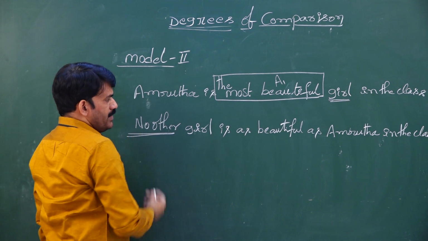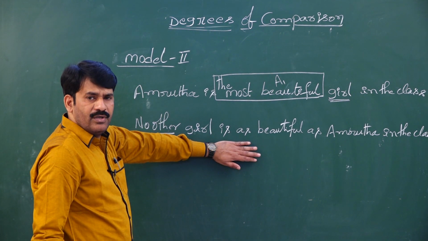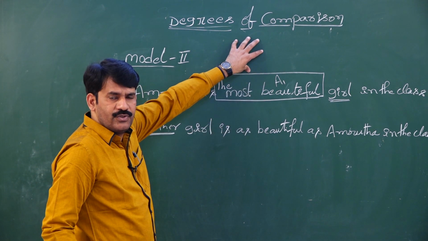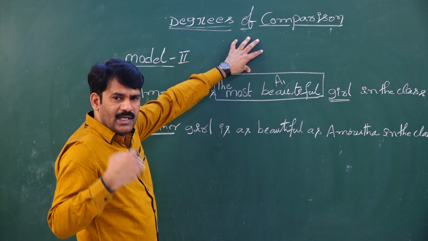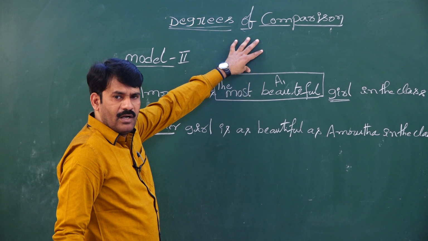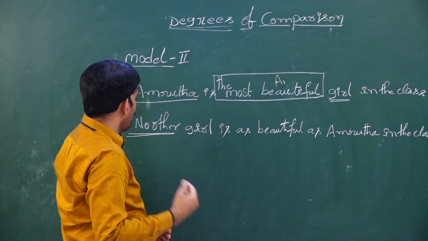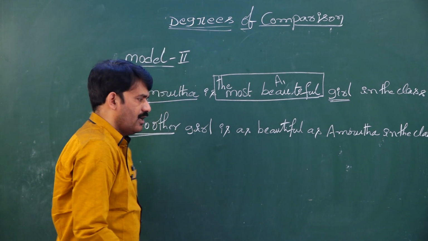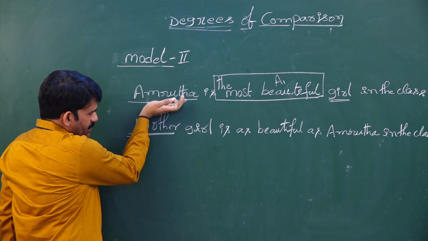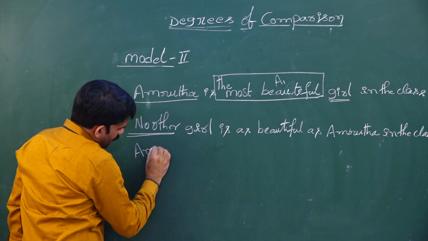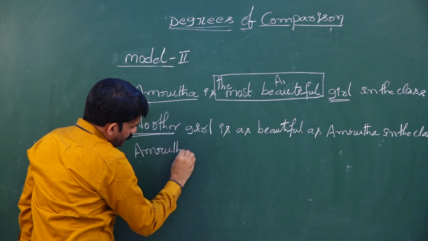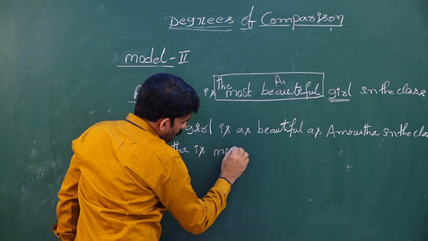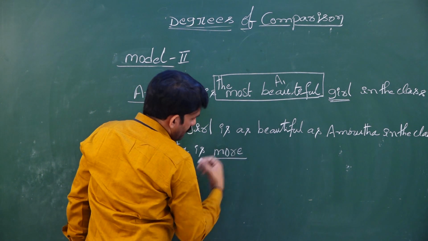No other, which means Amruta is more beautiful than any other. I explained the small concept previously, so you just recollect that concept, you can remember it for a long time. We have to start the comparative or superlative degree with the noun to whom we give the highest degree. Then who is given here the highest degree? Amruta. Then you start the sentence. Amruta is more. Why do I write more? It is a comparative form.